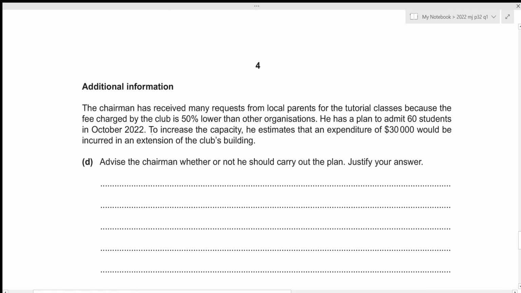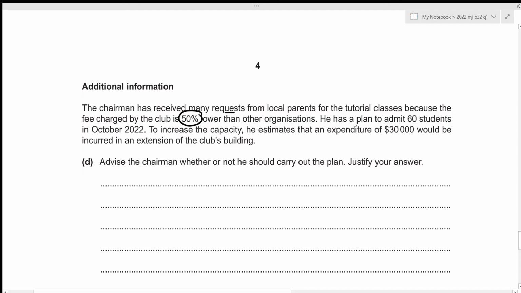We are given additional information. The chairman has received many requests from local parents for the tutorial classes because the fee charged by the club is 50% lower than other organizations. Previously, we were also told that these after-school tutorial classes are targeted to students from poor families, which obviously means that the fees charged would be lower than other organizations.